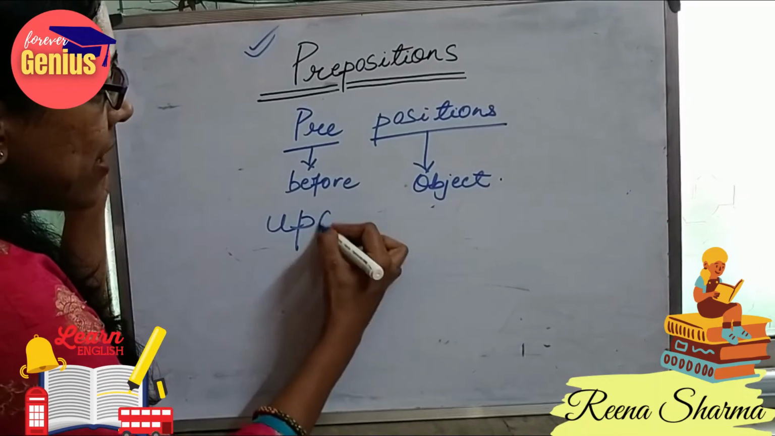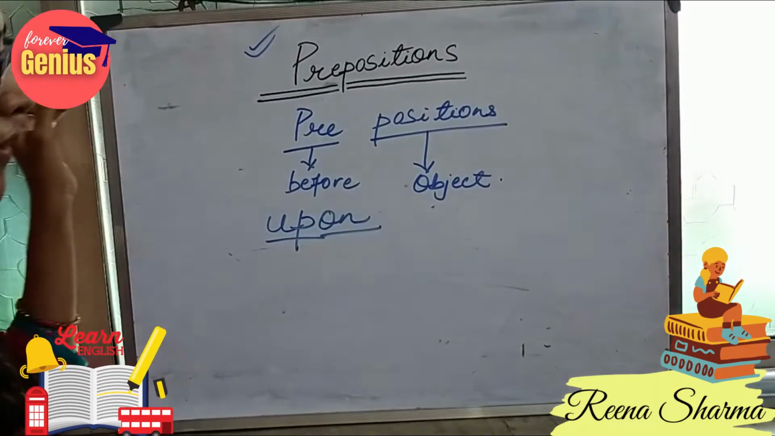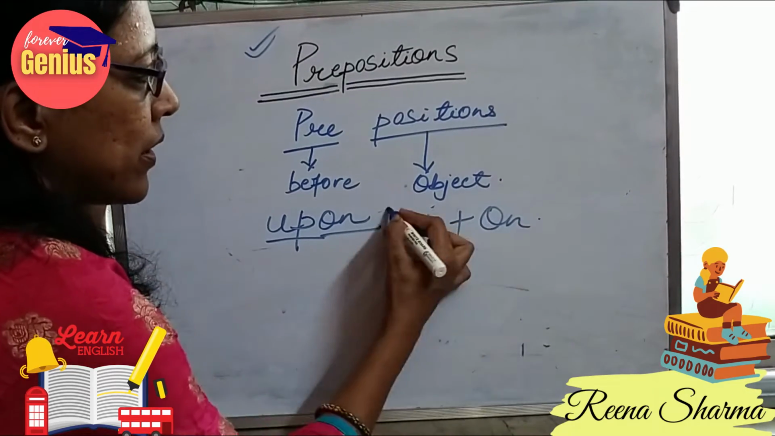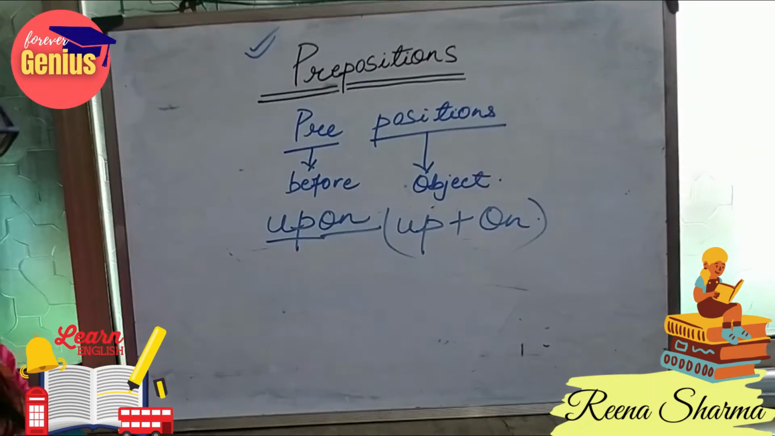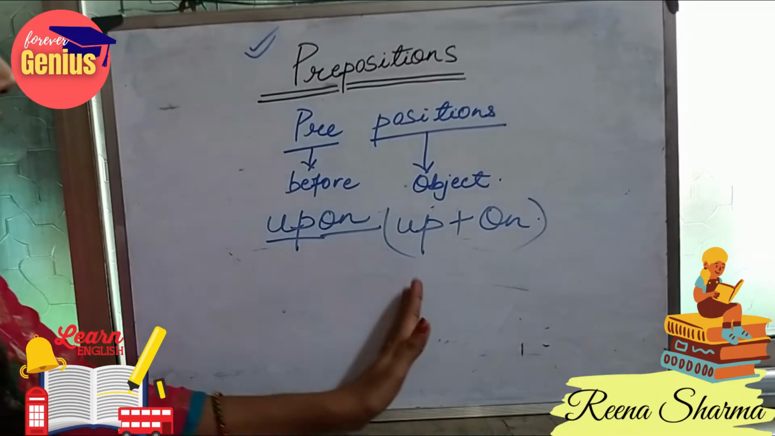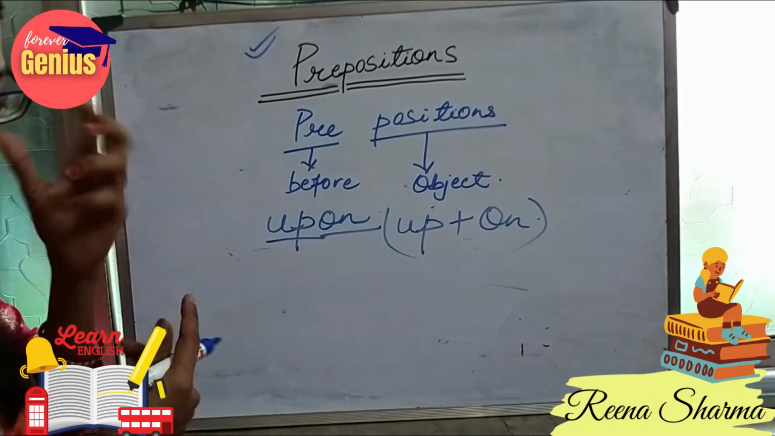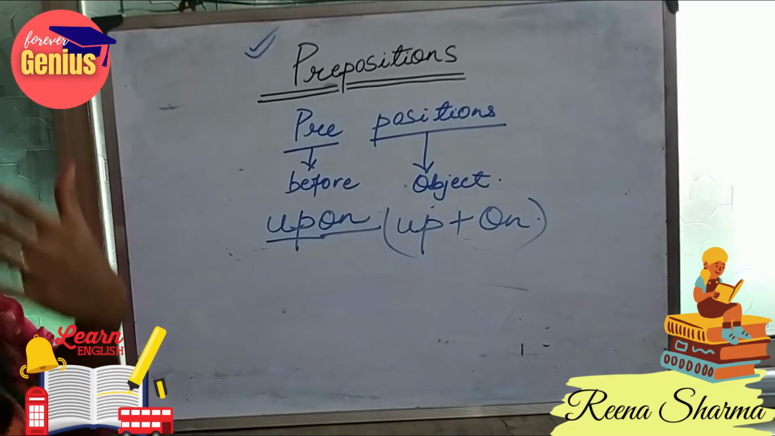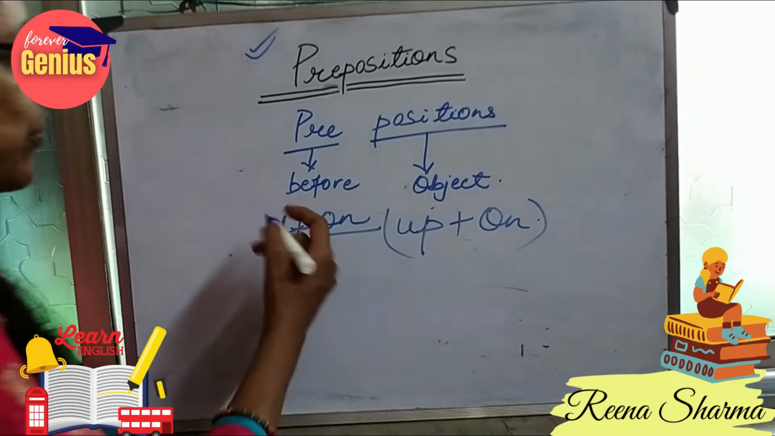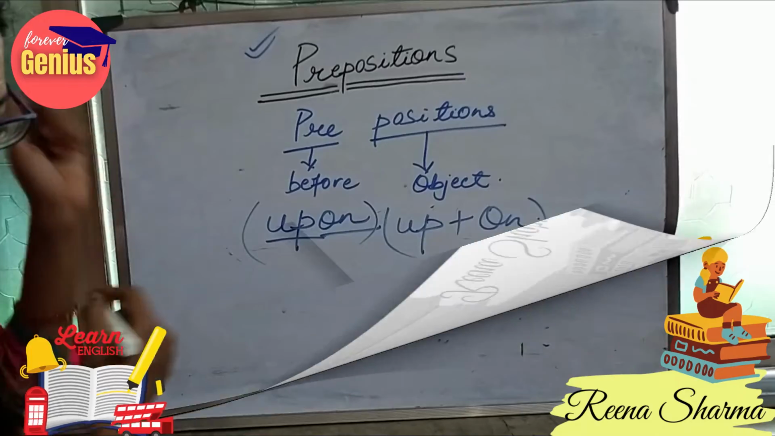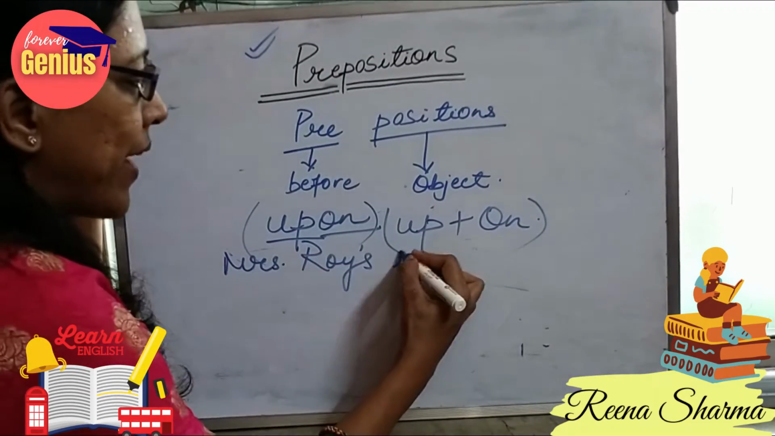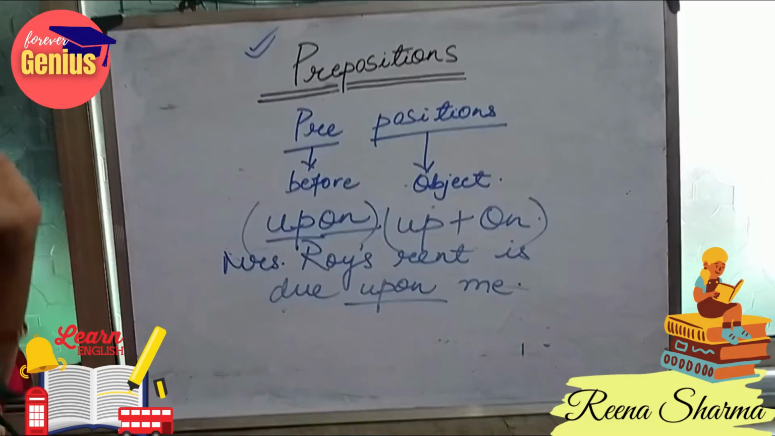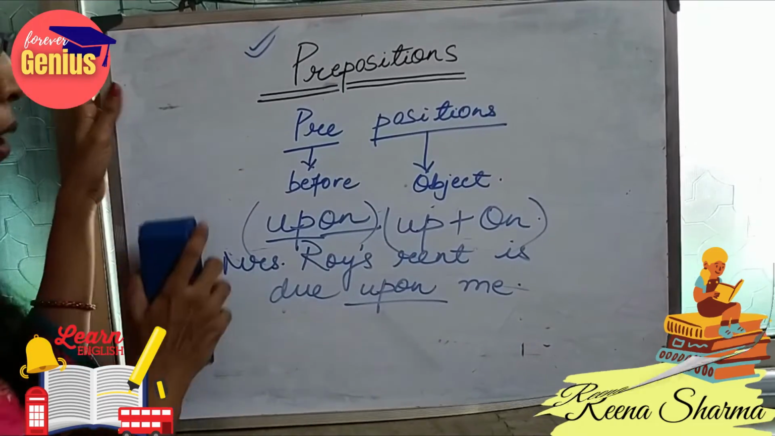Our next word is upon. When do we use the word upon? Here it is up plus on, also a combination of two words. It is applied when something happens immediately after doing something, like Mrs. Royce's rent is due upon me. In this case, we would be using the word upon.